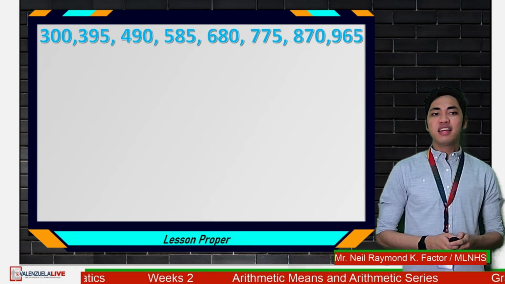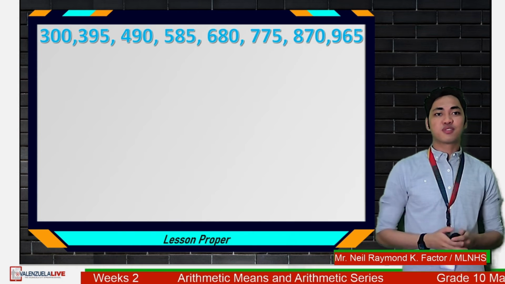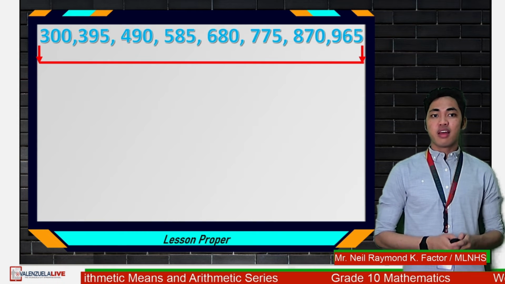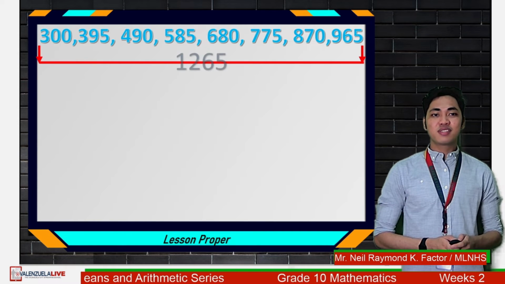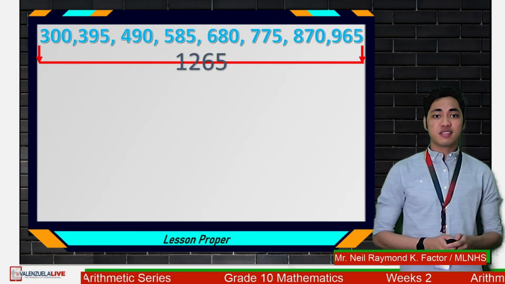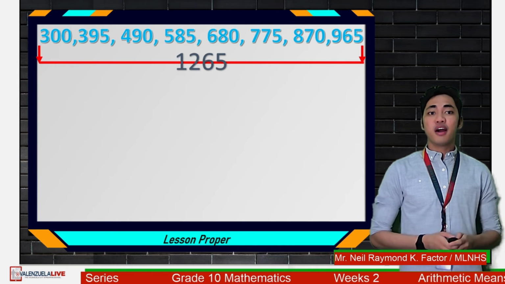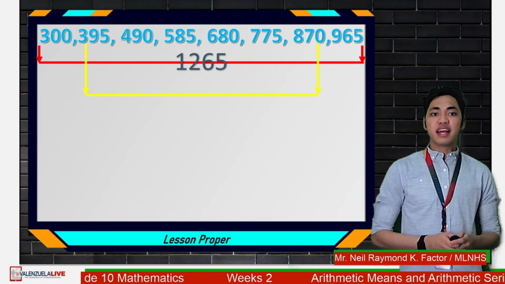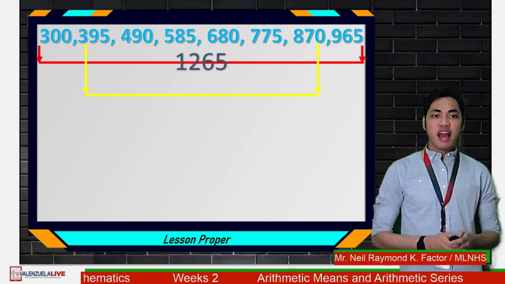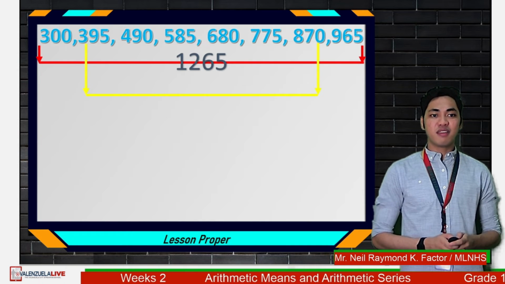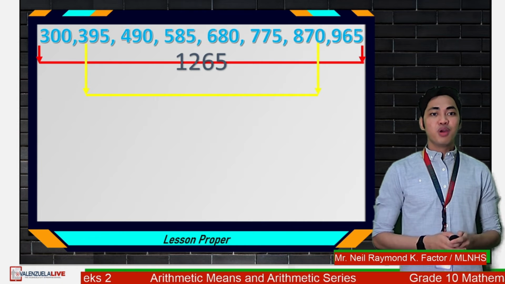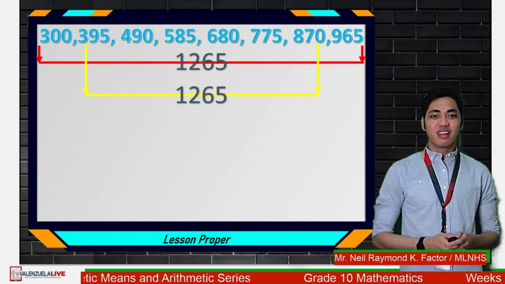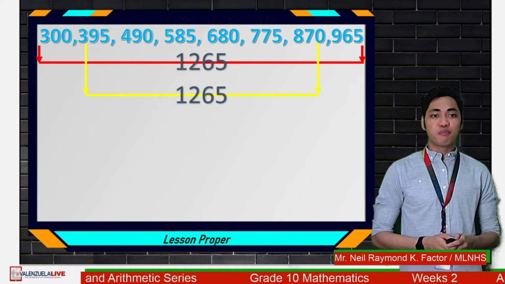Let us try adding the first term and the last term. That is 300 plus 965. If we add them, the answer is 1,265. Let us look at the other pairs. What if we add the second term and the second to the last term? 395 plus 870. Interestingly, we also got a sum of 1,265.